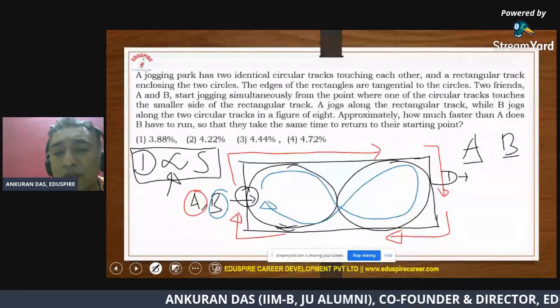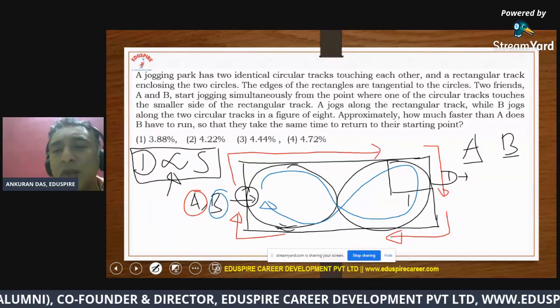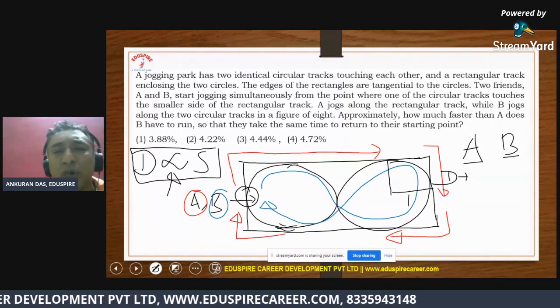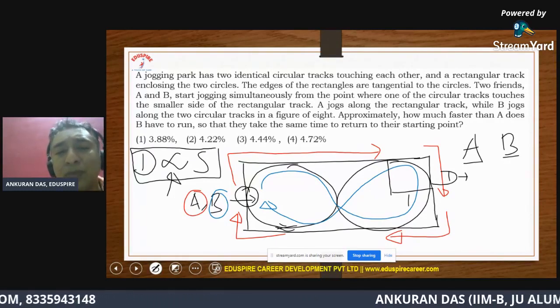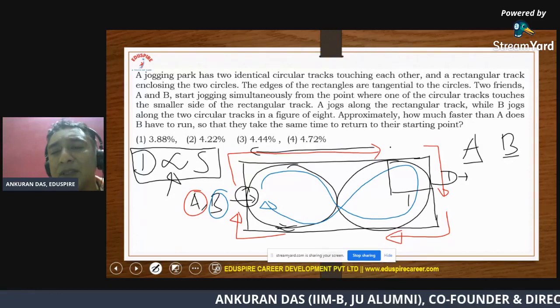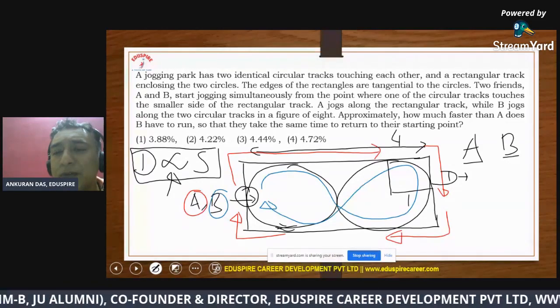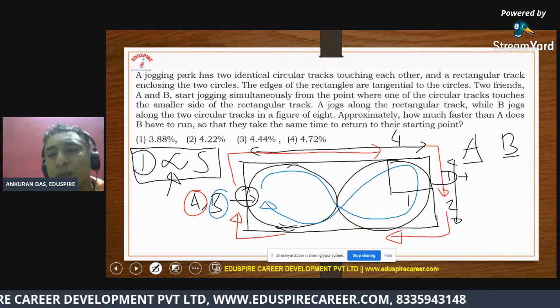Now, for simplicity, if I take the radius of each circle as 1 unit, because I'm finally comparing, so I have absolute liberty to take a number as per my convenience, right? So if I do that, then please understand the length of this rectangular path will be 4, while the breadth of this path will be 2. Okay, so the perimeter, as you can see, twice of L plus B, that will be 12.